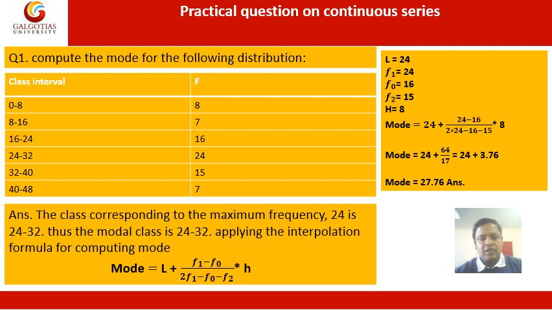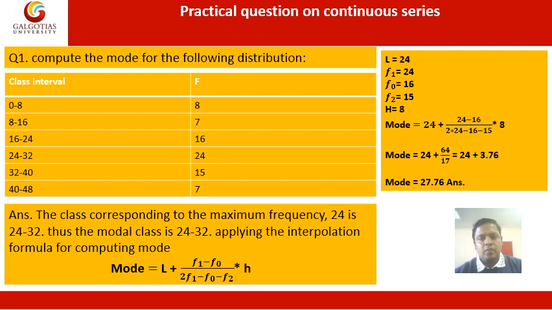You can check the class interval, that is 32 minus 24, that becomes 8. H is equal to 8. Then now we put in the formula: mode equal to 24 plus (24 minus 16) divided by (2 multiplied by 24 minus 16 minus 15), and the total multiplied by 8.